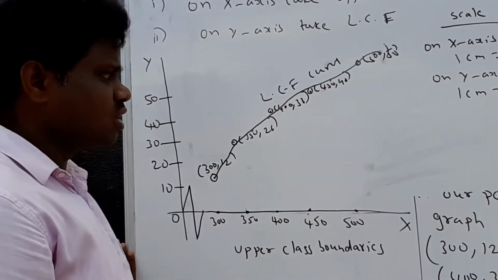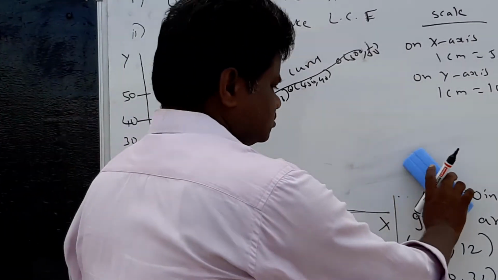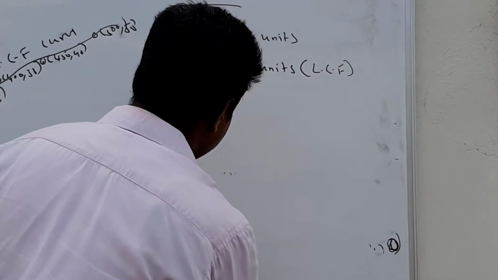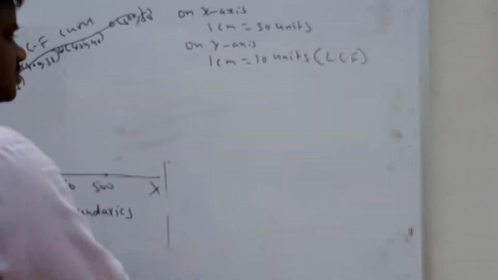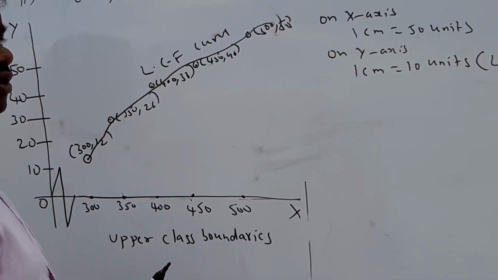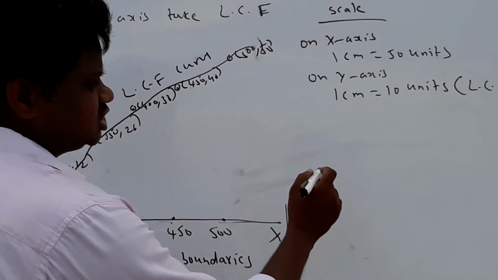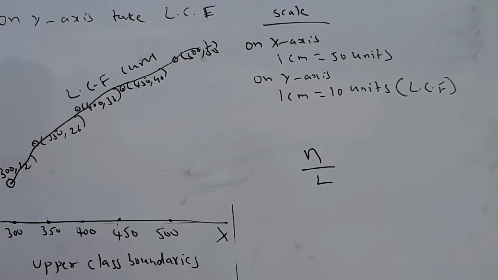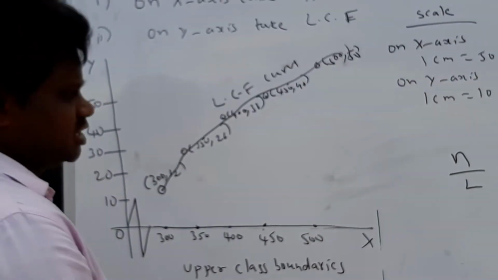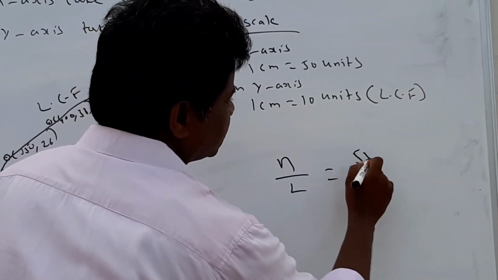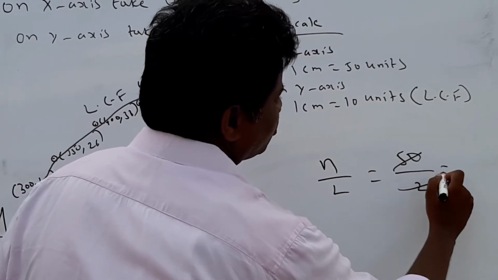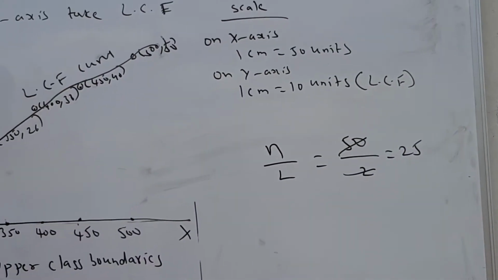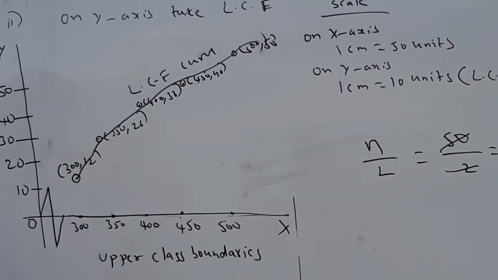From this, if you want to find the median, just you have to calculate n by 2. N by 2 means, what is n here? The sum of frequency, how much? 50. That means n is 50, by 2, that is 25 you will get. So after the n by 2 value, where is 25?